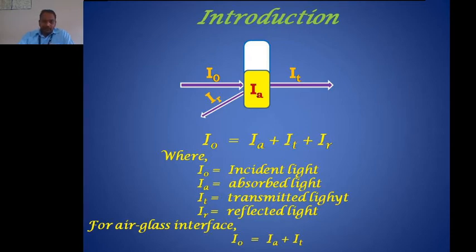Out of that, the first important parameter is the thickness. The study of the variation of intensity, or the extent of absorption of light, with thickness of the medium was initially carried out by Bouguer, and then this concept was further extended by Lambert. Hence, it is Lambert's law, right?